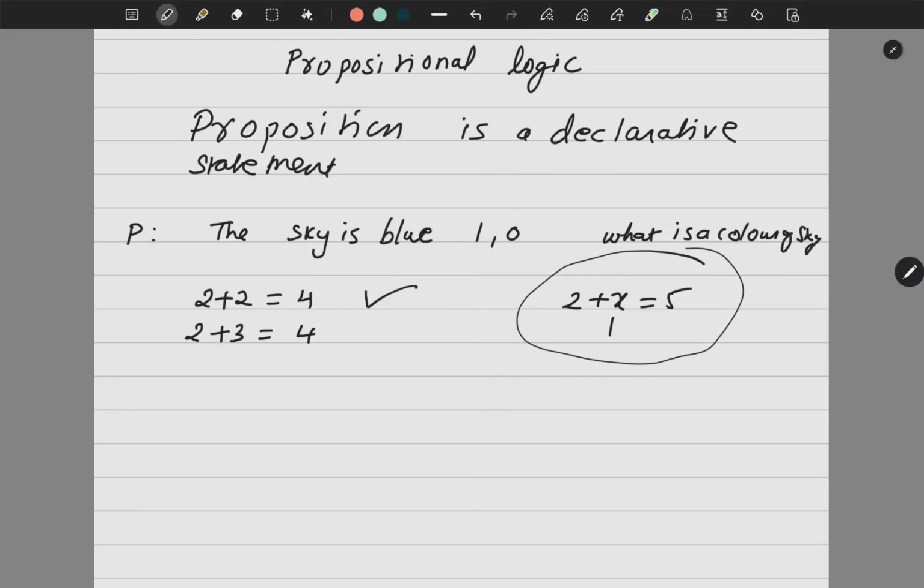Now what exactly is a proposition, if I try to break these two words? The proposition is a statement which can be either true or false, but not both. And logic means reasoning. So when I talk about propositional logic in discrete mathematics, I talk about reasoning and logic. It has a vast application in engineering as well as in other fields.